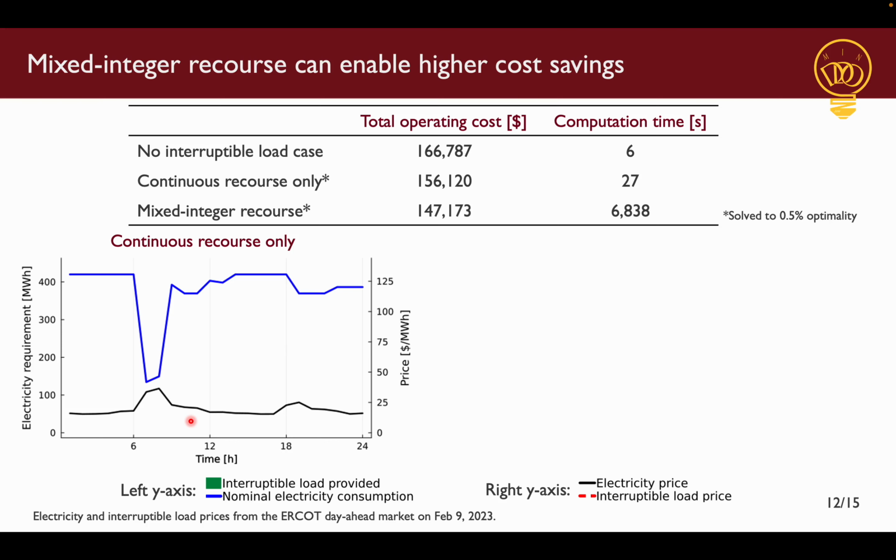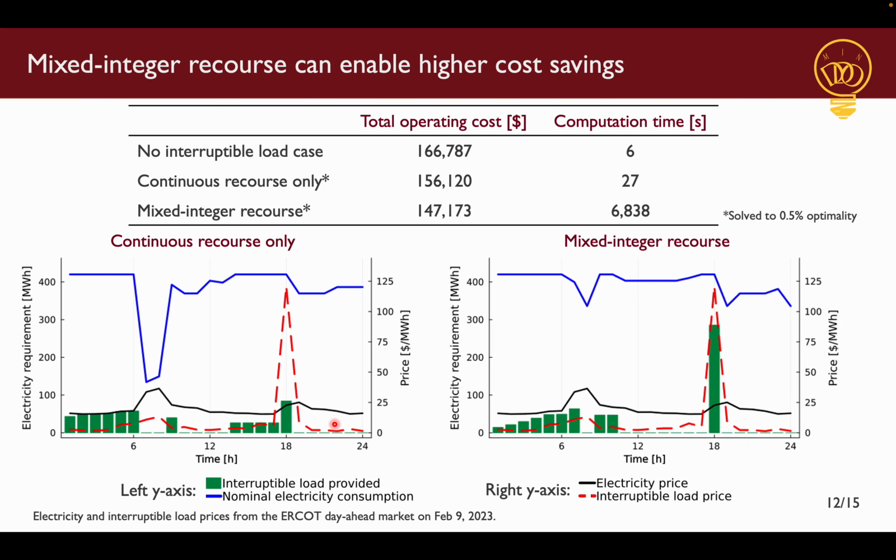Now I show the values related to interruptible load provision with the interruptible load price in red. So this is the price that the electricity market will pay us for providing interruptible load. And then green and corresponding to the left y-axis is the amount of interruptible load that we decided to provide. And we see that the model tries to provide more interruptible load when there is a peak in the interruptible load pricing so that we get paid more, which is what we would expect.